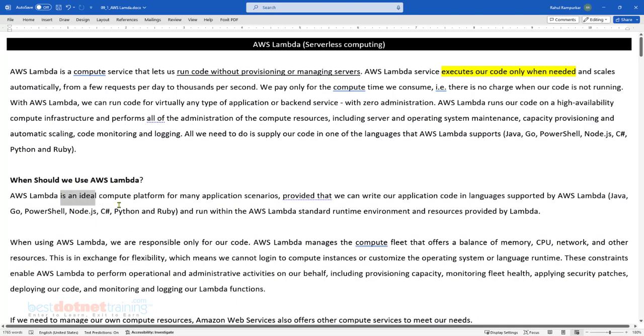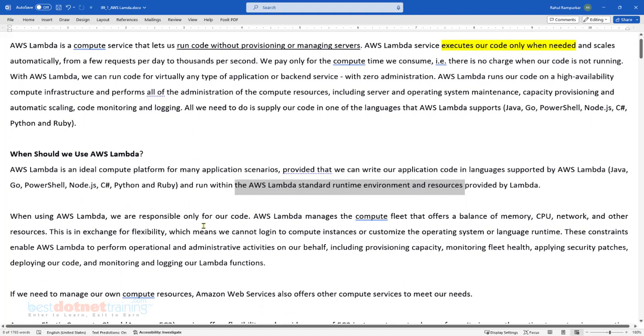So Lambda is ideal for many application scenarios where we write the code and we execute the code in spikes. Okay, I'll give you some relevant examples where Lambda is more suitable, but definitely not for those where 24/7 requirements are the need of the hour.